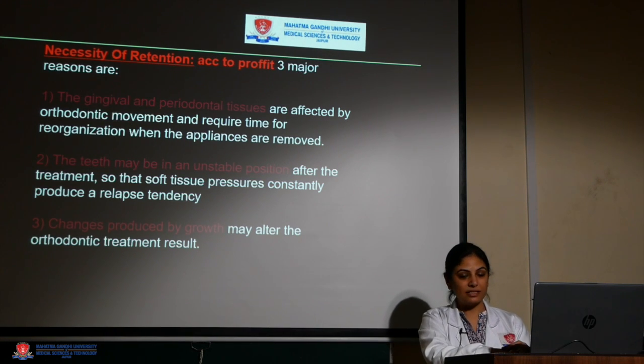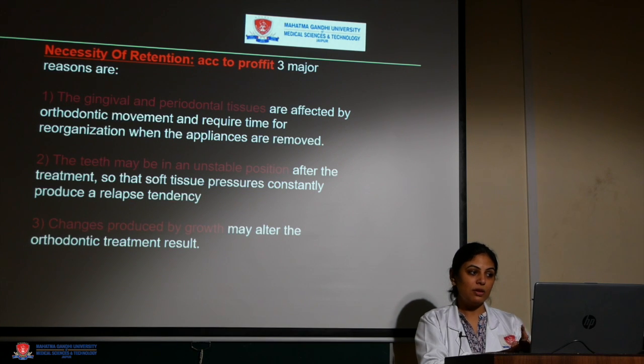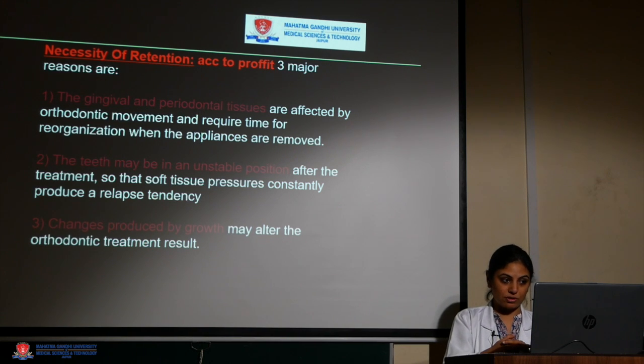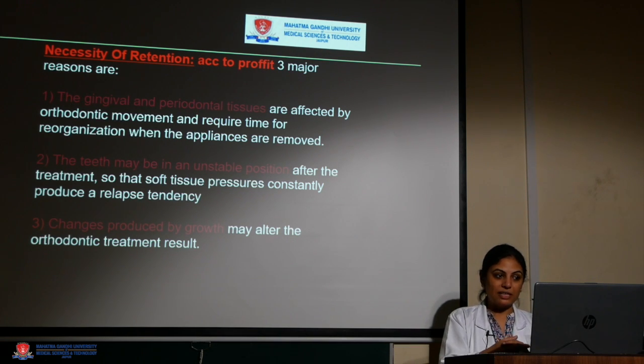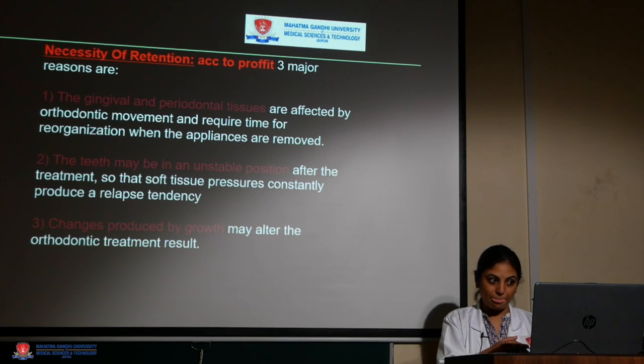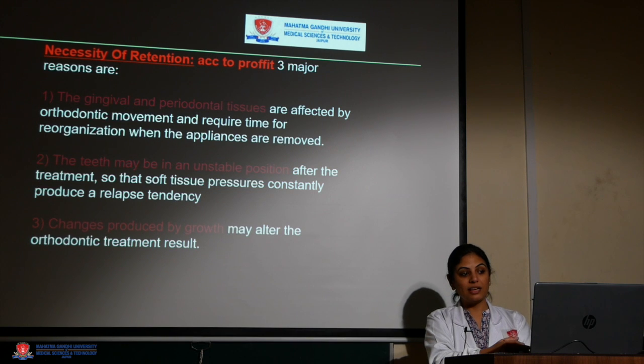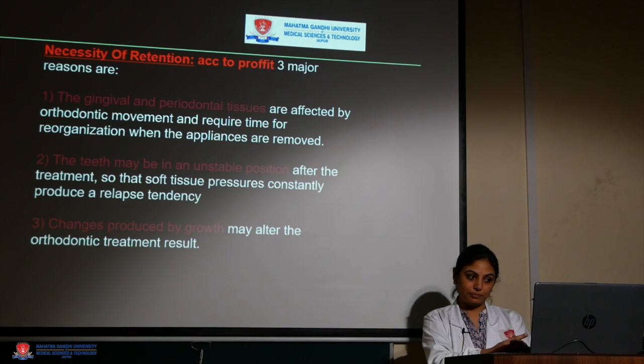Now, what is the necessity for retention, or what is the main problem when it comes to retention of results? According to Proffit, 3 major reasons are: first, the gingival and periodontal tissues are affected by orthodontic treatment. There are changes in gingival and periodontal tissues, and they need time to reorganize when the appliances are removed. Second, teeth are in an unstable position after treatment, and there are multiple soft tissue pressures in the mouth which cause increased chances of relapse. Third, changes produced by growth after treatment can alter the orthodontic treatment result.